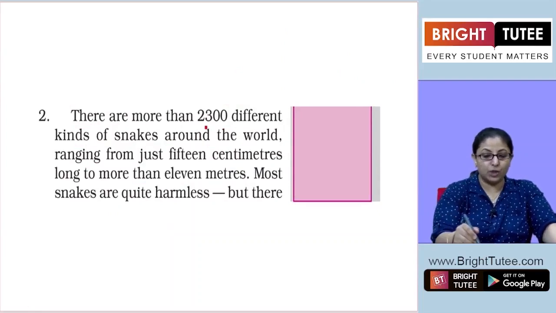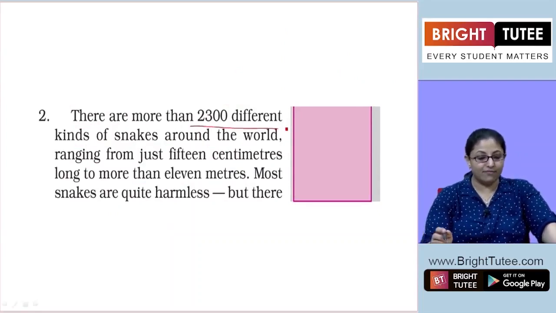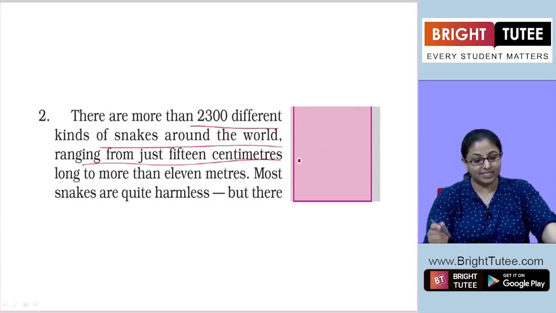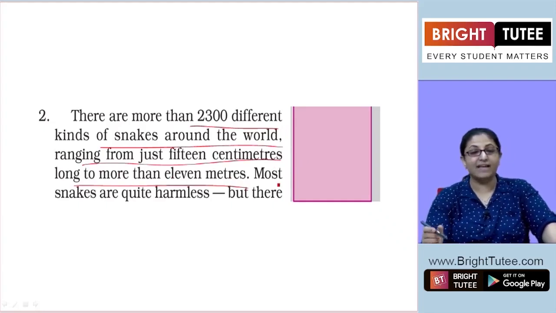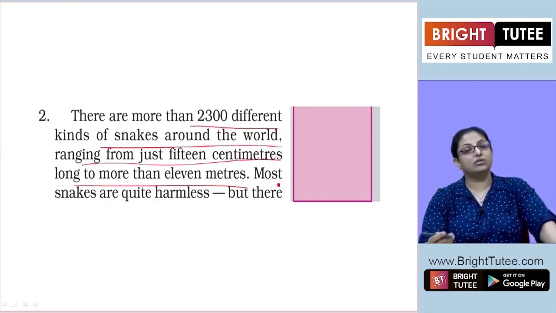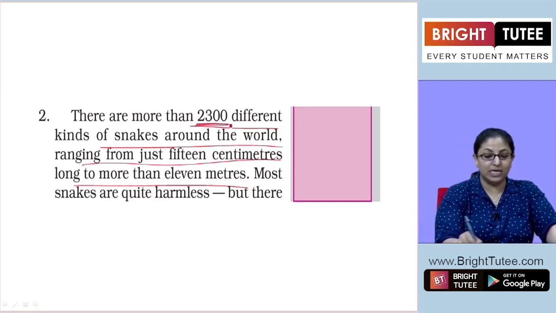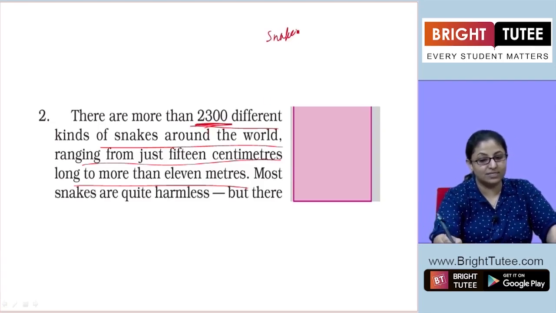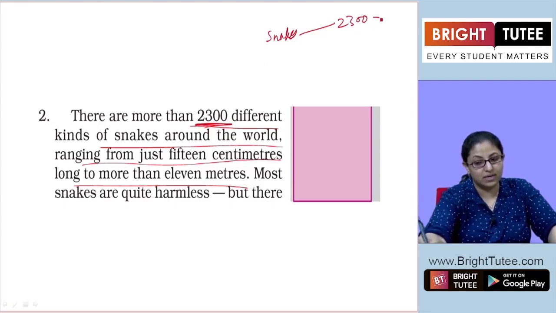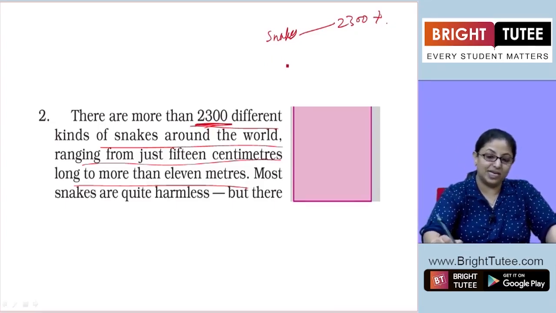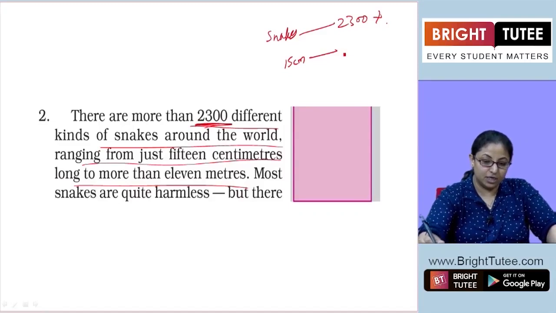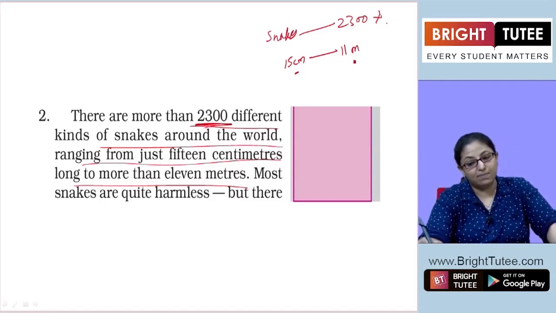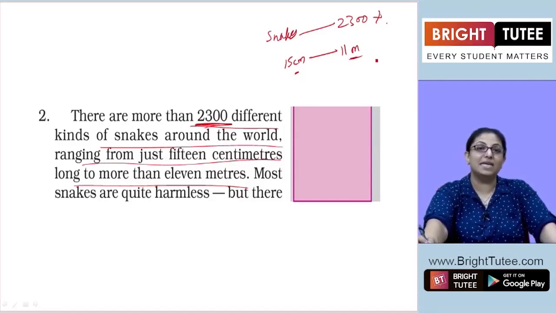There are more than 2,300 different kinds of snakes around the world, ranging from just 15 centimeters long to more than 11 meters. They are also telling us that there are almost 2,300 different kinds of snakes. So the species of snakes number more than 2,300, and they range from 15 centimeters to 11 meters. The smallest snake is 15 centimeters and the biggest snake is almost 11 meters long.